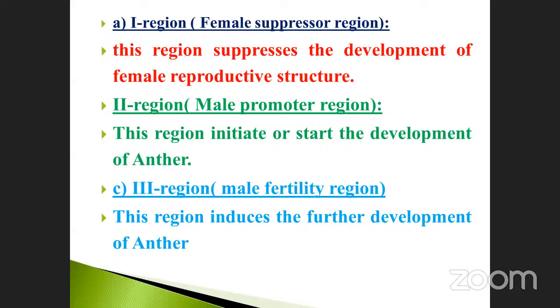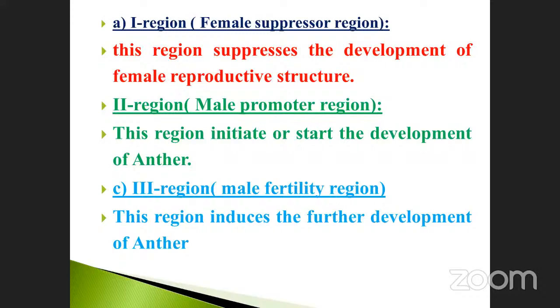The second region is the male promoter. Already you know about it. This region initiates or starts the development of the anther. It is called the male promoter region because it induces or initiates the male characteristics, particularly the anther. The third region is the male fertility region. This is also another one, the homologous region. This region induces the further development of the anther. So the 3 regions are given here.